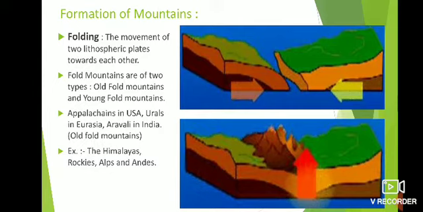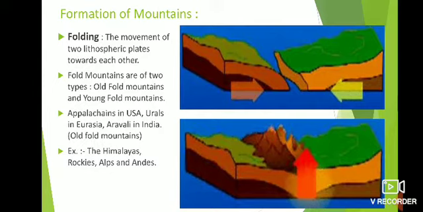Examples of old fold mountains are the Appalachian in the USA, the Ural in Eurasia, and the Aravalli in India. These are examples of old fold mountains, which means these mountains were formed millions of years ago. But examples of young fold mountains, those mountains which are still forming or have pointed peaks and greater heights, are the Himalayas, the Rockies, the Alps and the Andes.